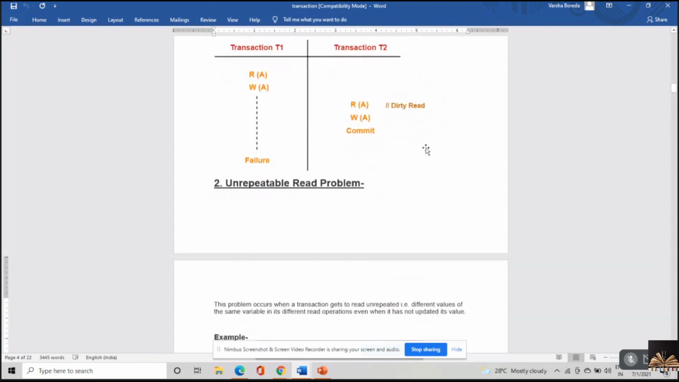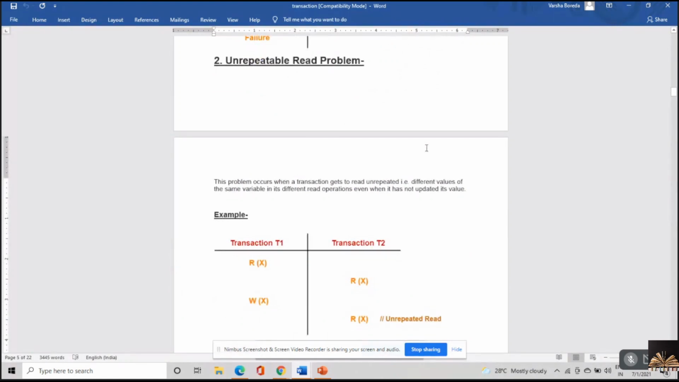Then we go to the unrepeatable read problem. This occurs when a transaction gets to read different values of the same variable without that transaction performing any updates. So maybe in between the reads of transaction T2, transaction T1 has updated the value of a particular variable. That leads to the unrepeatable read problem.